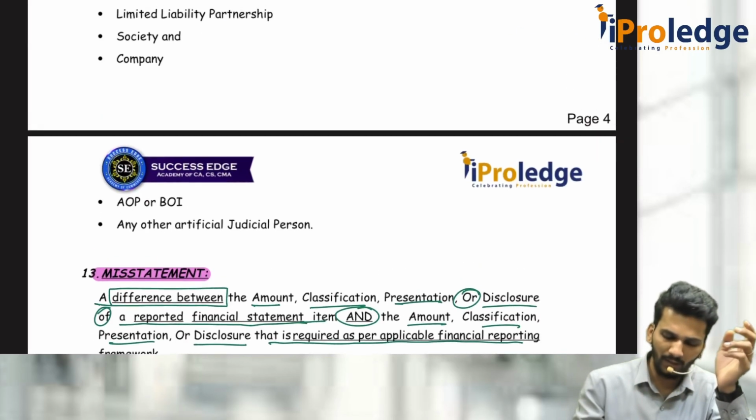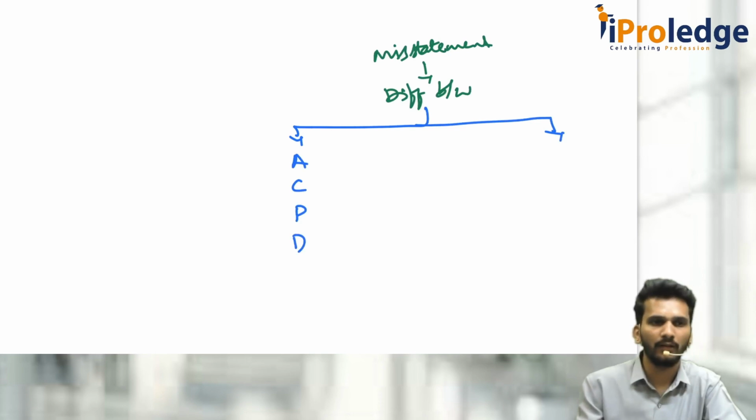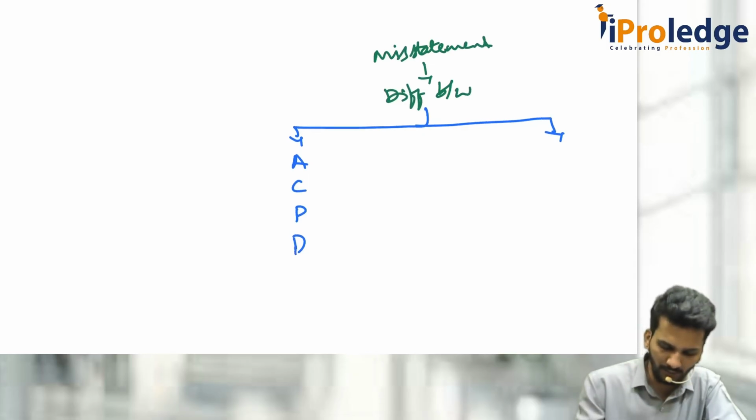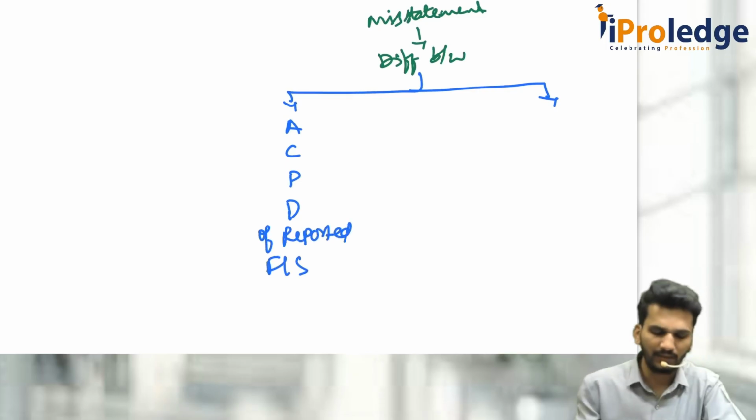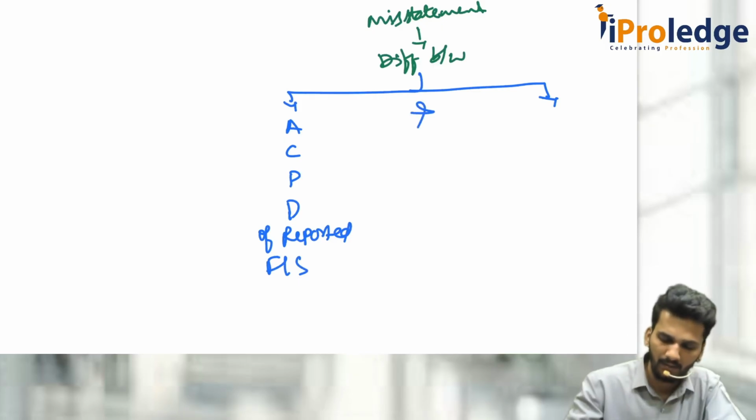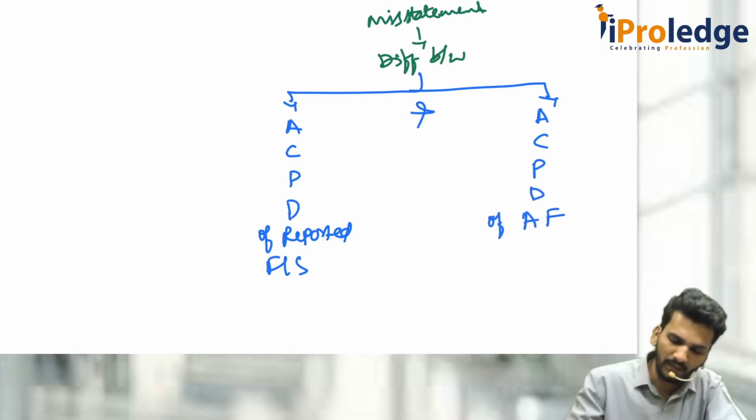So what is a misstatement? Can you highlight it? Yes. You see here. If I use the word misstatement, it is a difference between amount, classification, presentation or disclosure of reported financial statements and amount, classification, presentation or disclosure of the applicable financial reporting framework.